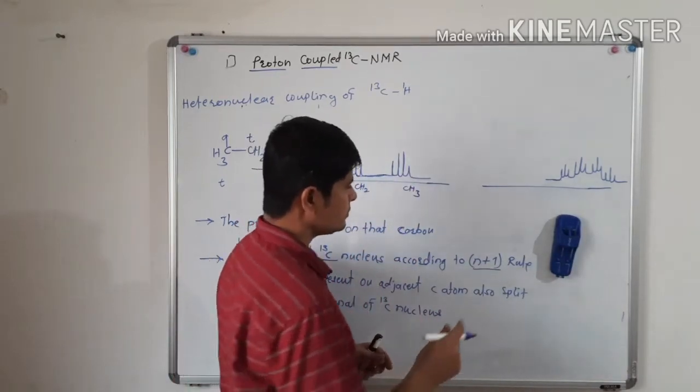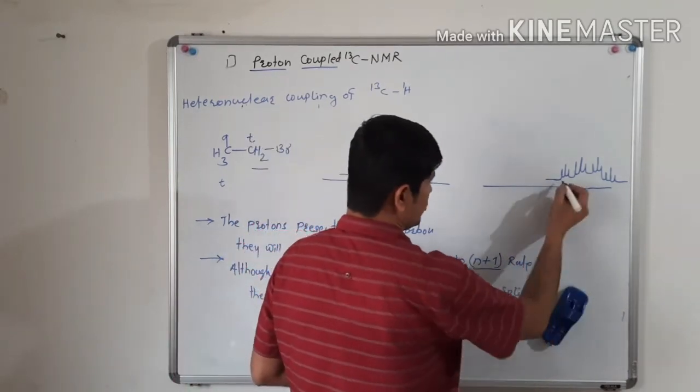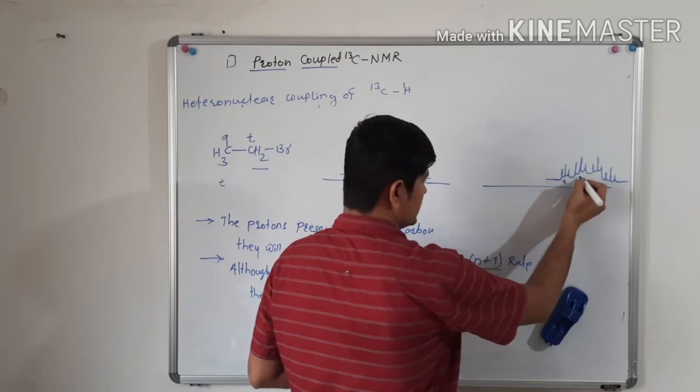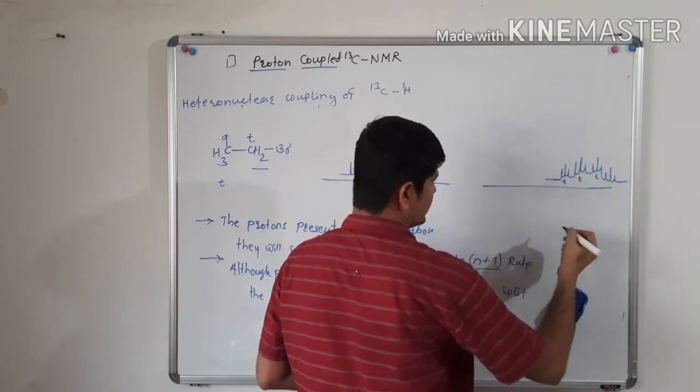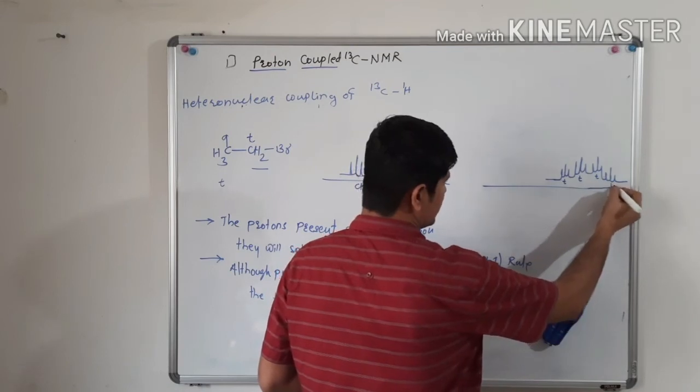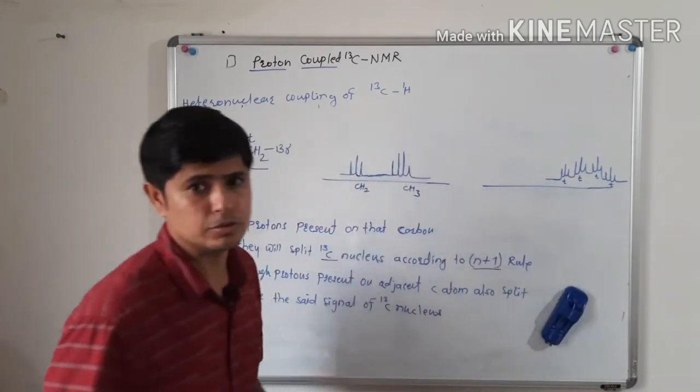So see, each line of the quartet got split into a triplet. This is the second line of the quartet, it got split into a triplet. This is the third line, it got split into a triplet. And this is the fourth line of the quartet, it got split into a triplet.